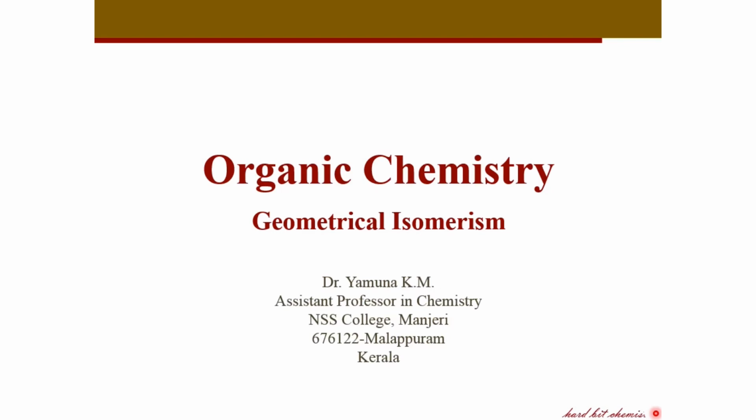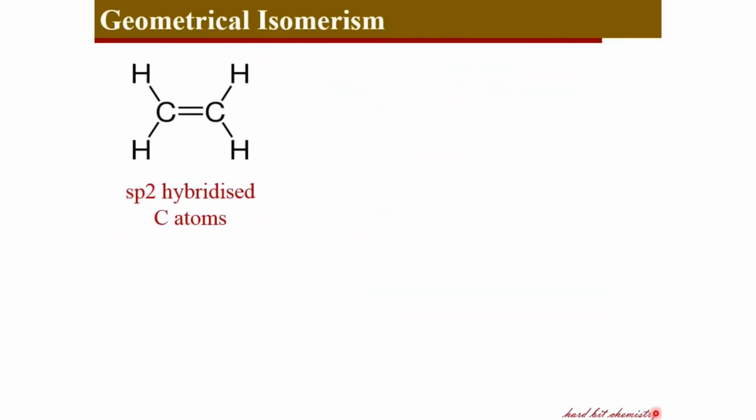Hello everyone. This part of our stereochemistry discussion is dedicated to geometrical isomerism. Let's begin with ethene, an alkene. Here, the two carbon atoms are sp2 hybridized and they look like this.